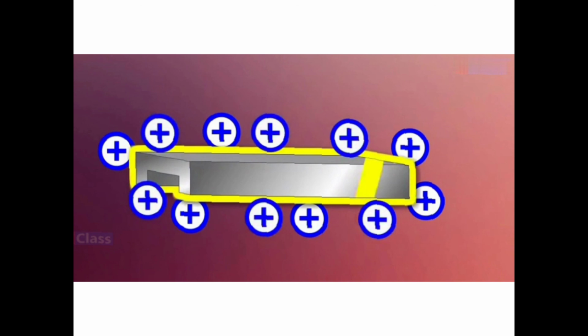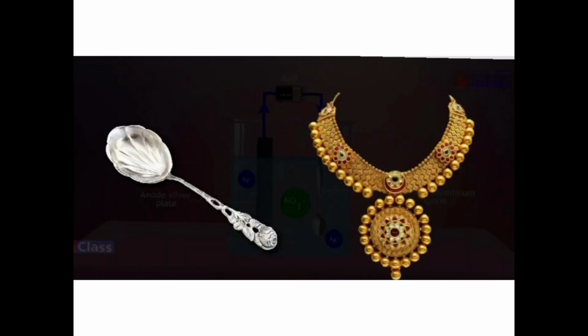The next is electroplating. Now children, in this method a less reactive metal is coated on a more reactive metal by electrolysis. You must have seen silver coated spoons and gold plated ornaments, right?